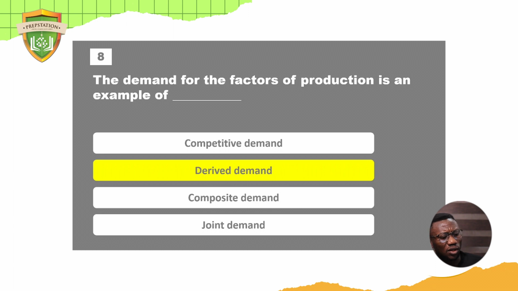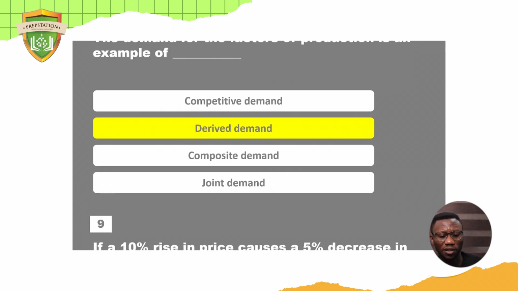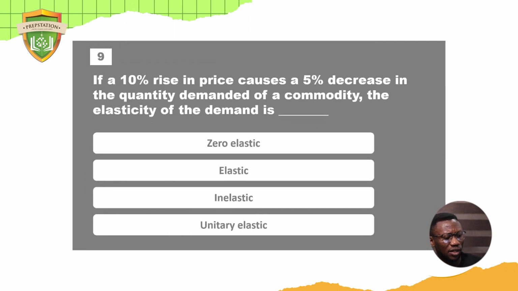So let's look at this. The demand for factors of production is an example of what kind of demand, and that is derived demand. Very good. So let's go to the next one, number 9. If a 10% rise in price causes a 5% decrease in the quantity demanded of a commodity, the elasticity of demand is what? There is a 10% rise in the price, and that led to a 5% decrease in the quantity demanded of a commodity.